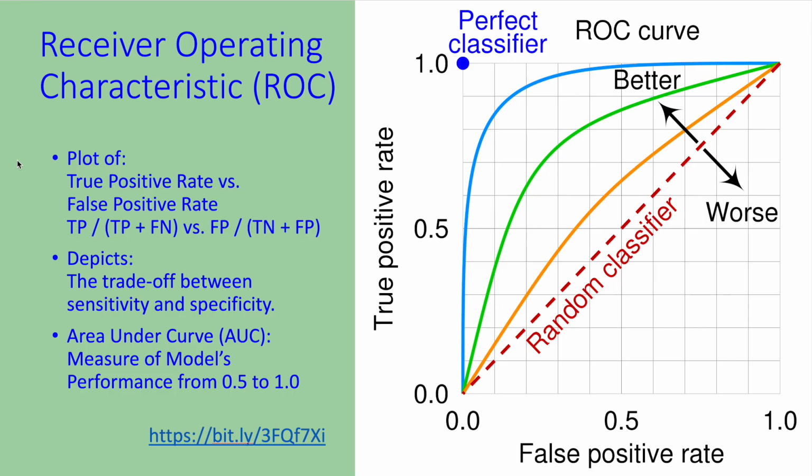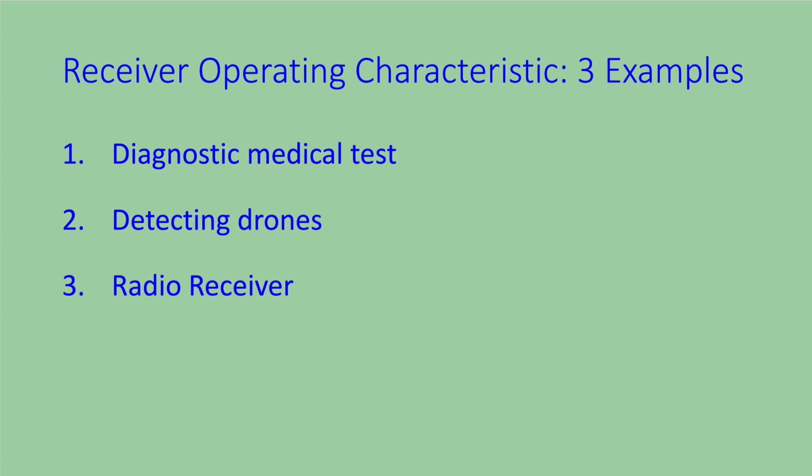So here we have finally the receiver operating characteristic curve itself. It's nothing more than a plot of the true positive rate versus the false positive rate, and it depicts the trade-off between sensitivity and specificity. So let's look at three quick examples of receiver operating characteristic: diagnostic medical test, detecting drones, and a radio receiver.